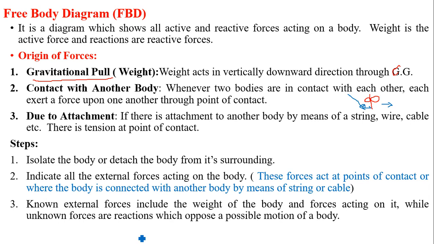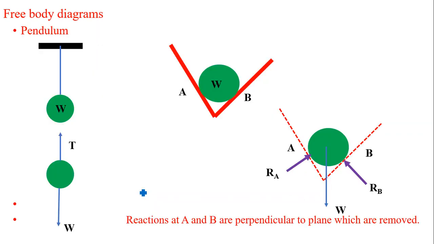But the unknown forces are the reaction forces, that is, how much force is exerted at the point of contact depends on the possible motion of the body. Now let's see, consider here a pendulum having a weight of W attached by means of this string or cable.